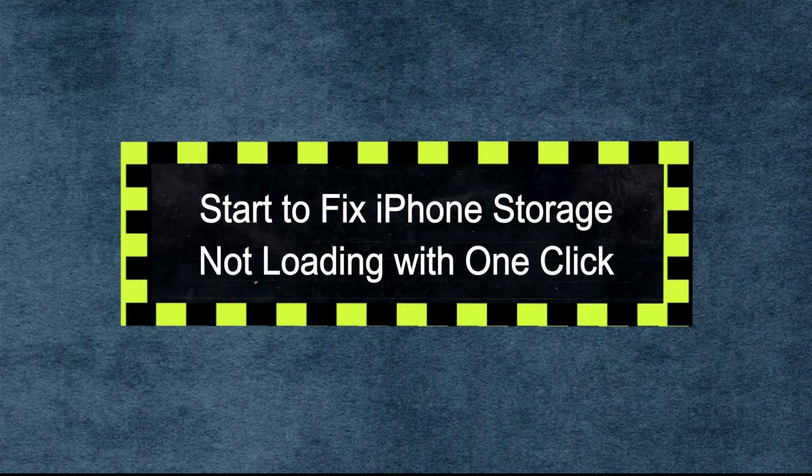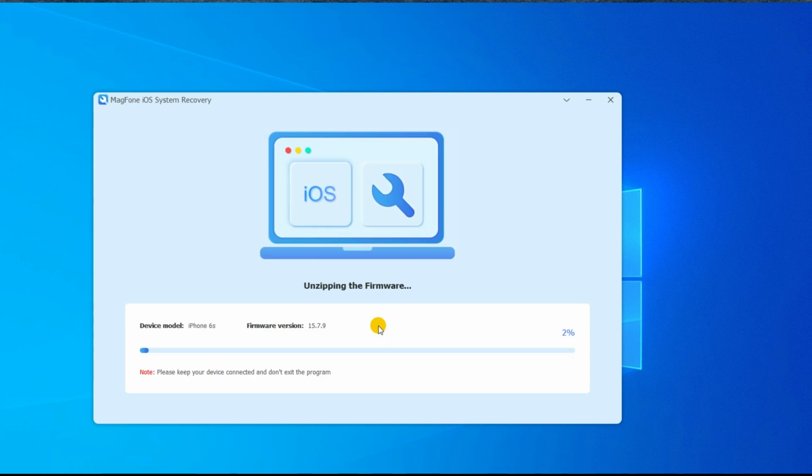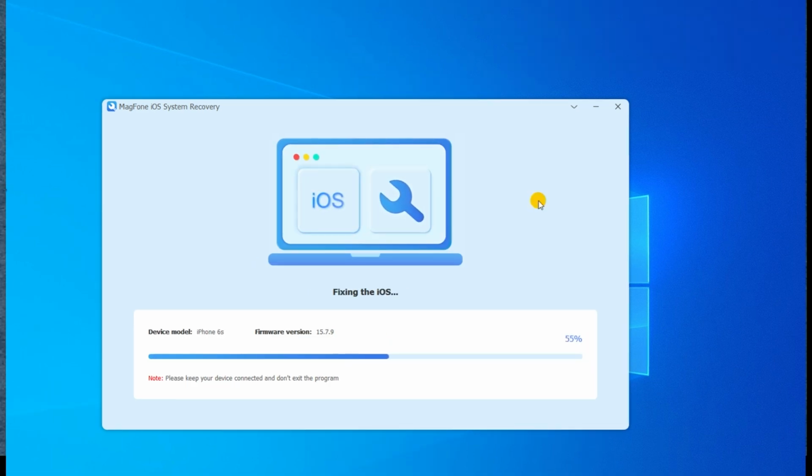Step 4. Start to fix iPhone storage not loading with one click. After downloading the firmware package to the computer, you can click the Start Standard Repair button. MagFone software will unzip the firmware and start fixing the issue. During the process, keep your device connected to the computer.